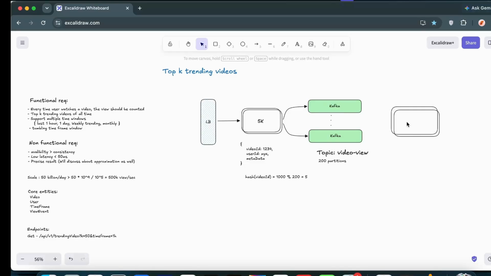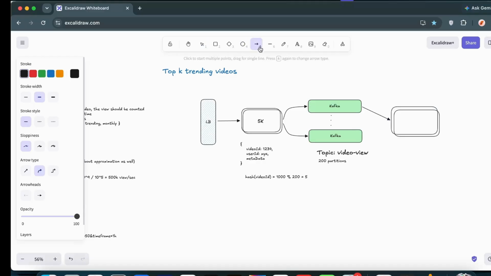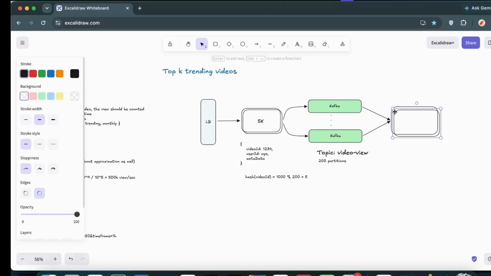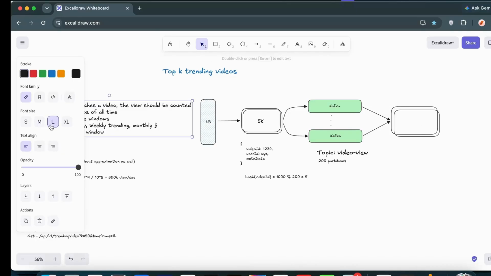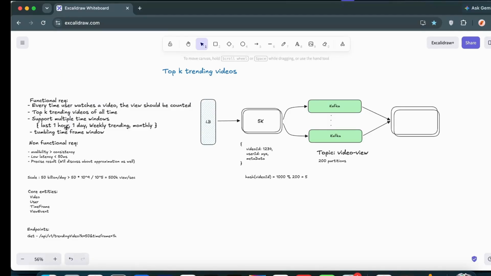So now these consumers' job is just to collect the events from Kafka, from all the Kafka brokers that we have, and then aggregate the views. The thing is, we are not simply sending the views directly to the DB, because of the 500k requests that these consumers are handling per second, we don't want to send those events directly into the DB and overload it. Since our requirement is on an hourly basis, per hour, how many views a particular video got, we can aggregate directly in these consumers.